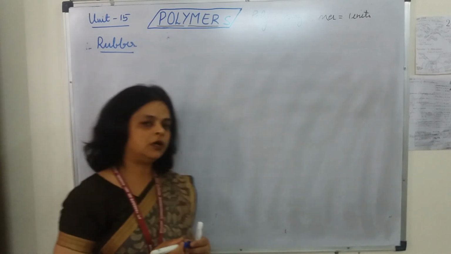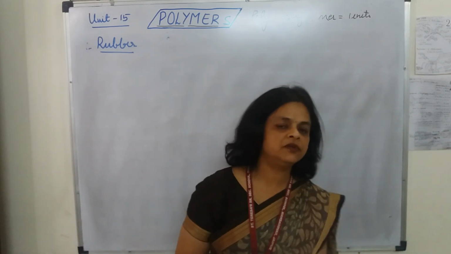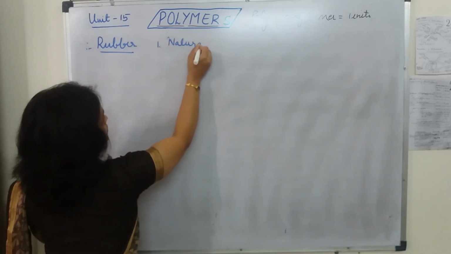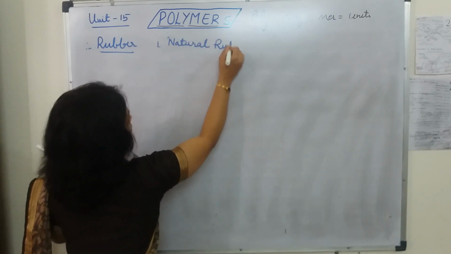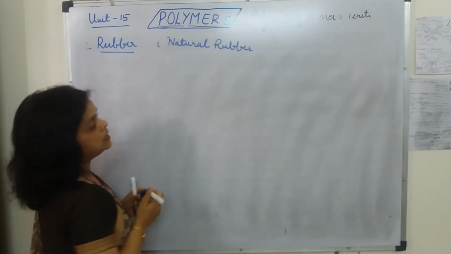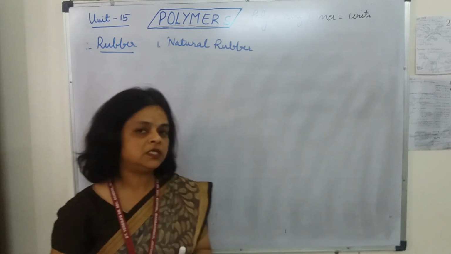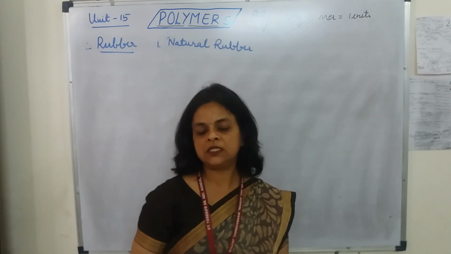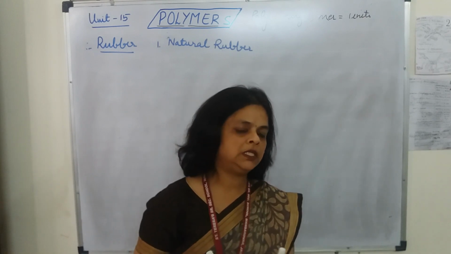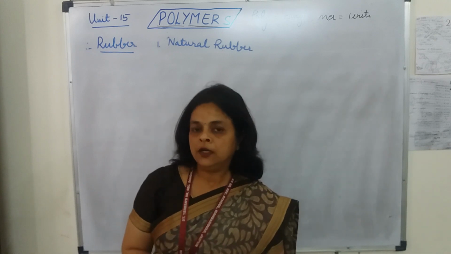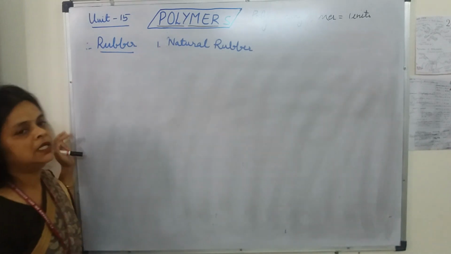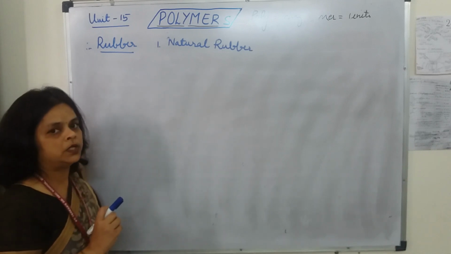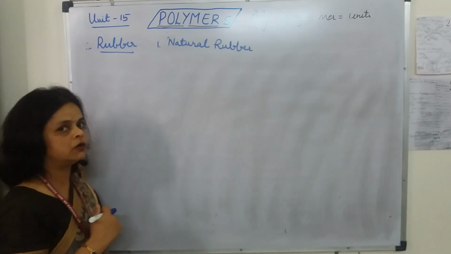Rubber. When we are talking about rubber, we will take it in two categories. The first one is natural rubber. See, natural rubber, or you can say rubber, is also called an elastomer, and it has elastic properties, and because of this elastic property it can be used in various fields. Now this rubber is obtained from latex, rubber latex, which is actually a colloidal dispersion of rubber in water, and this latex is obtained from the bark of the tree.